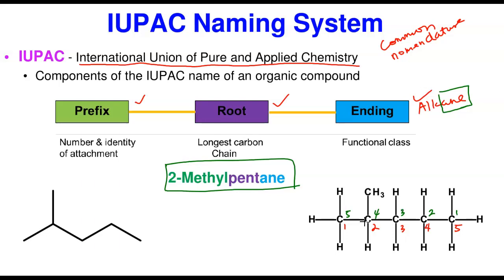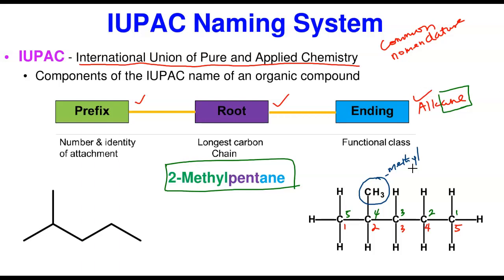Is there any attachment? Yes, there's an attachment. Let's see what the attachment is. There's an attachment at this point. Remember, the attachment is the prefix, so we have to say the number where it is attached and the identity. The identity of this attachment is methyl. That's what we have here as the prefix. It is methyl. Where is it attached? How do we decide where this is attached?